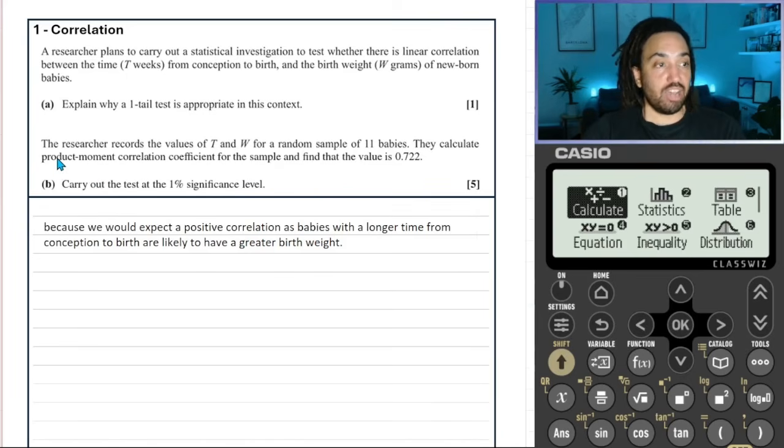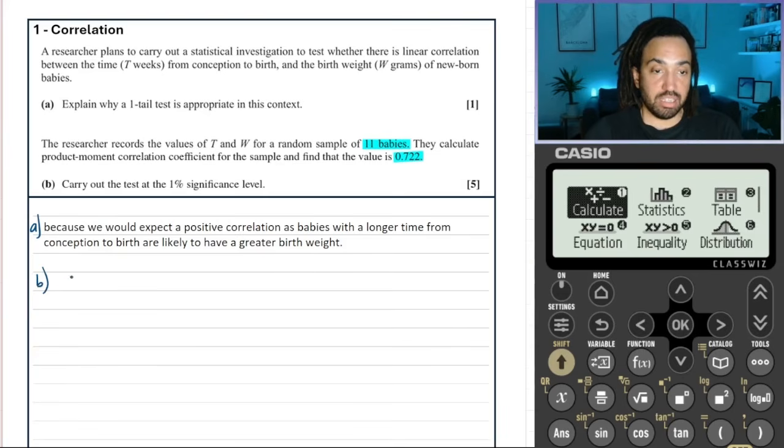Okay, now moving on to part B. And the key points here are that we have 11 babies in the sample, and we have the correlation coefficient given for the test statistic of being 0.722. So what we will need to do is find the critical value. Let's label that part A.